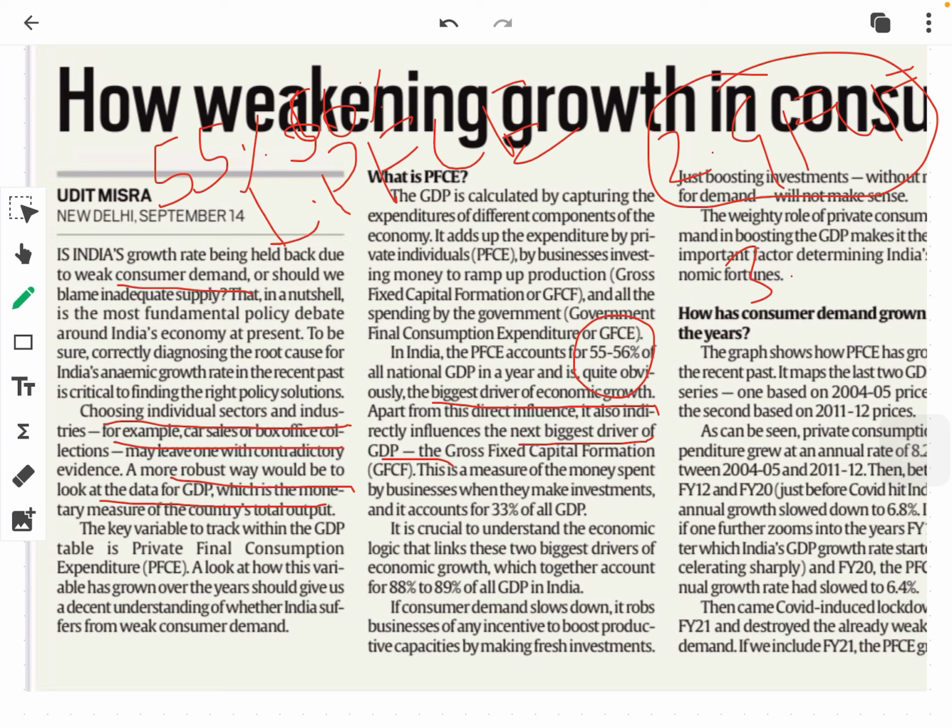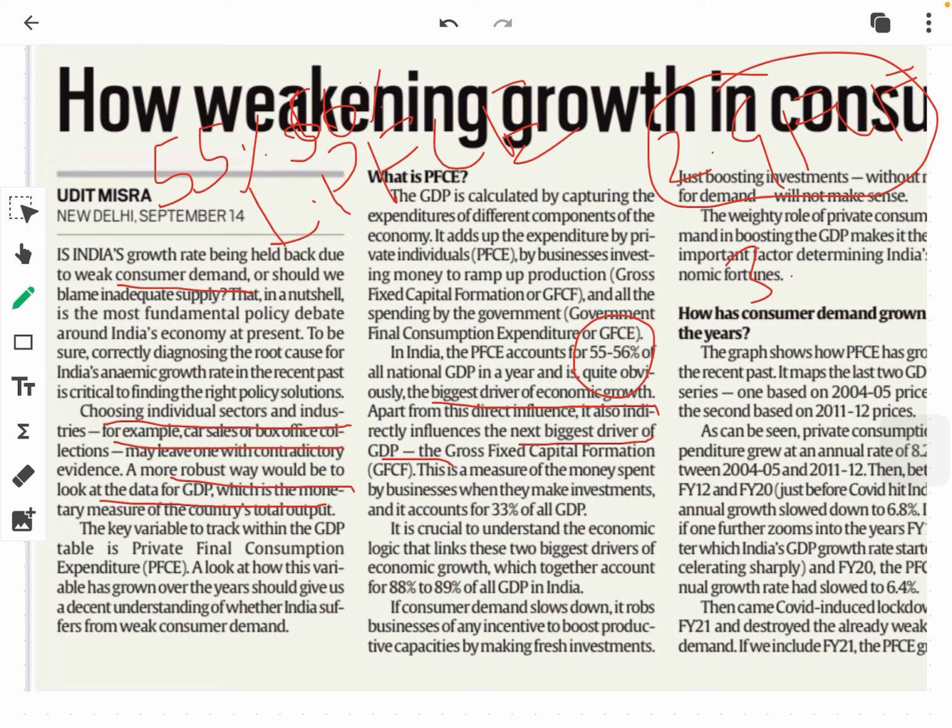If the consumer demand increases, at that time industries will like to invest, and they will like to increase the production. But without an increase in consumption, they would not like to invest in any new technologies, or they will not try to increase the production.